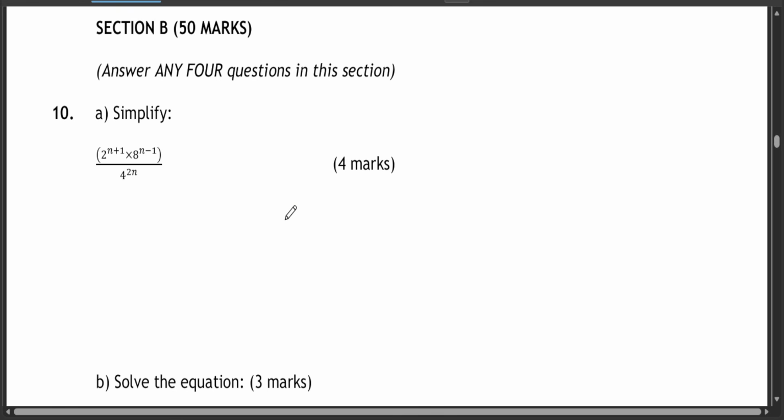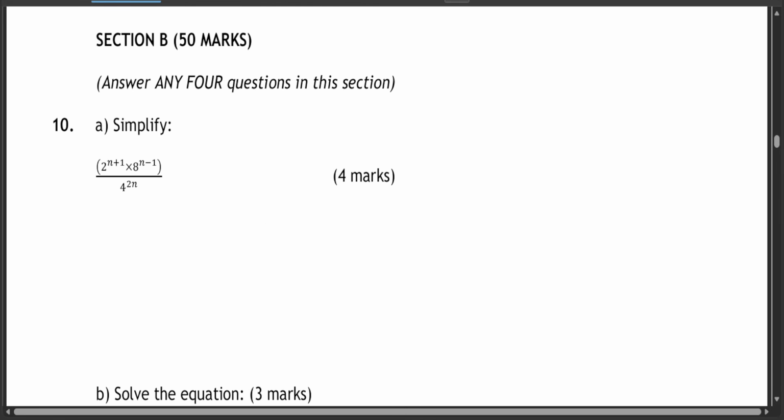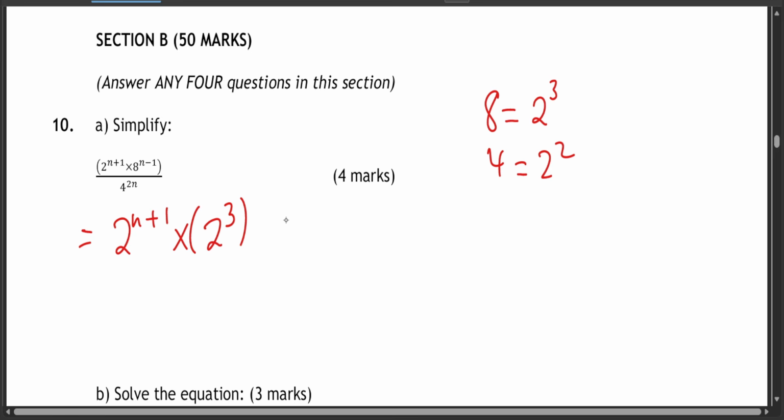Section B, answer any 4 questions in this section. Simplify this one, 4 marks: 2 to the power of n plus 1 times 8 to the power of n minus 1, over 4 to the power of 2n. Now we know that 8 can be written as 2 to the power of 3 and 4 can be written as 2 to the power of 2. So rewrite 8 as 2 to the power of 3, but remember there's also another power outside, which is n minus 1, and rewrite 4 as 2 squared.